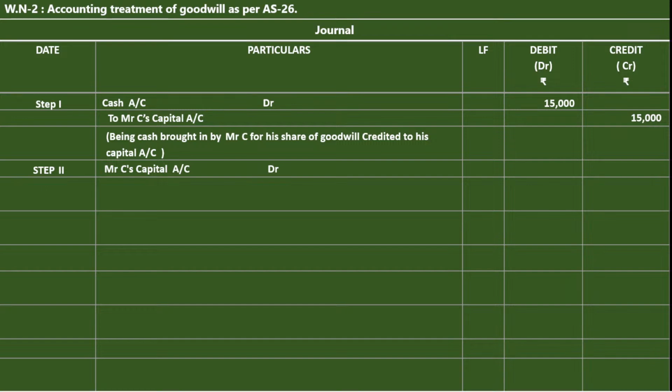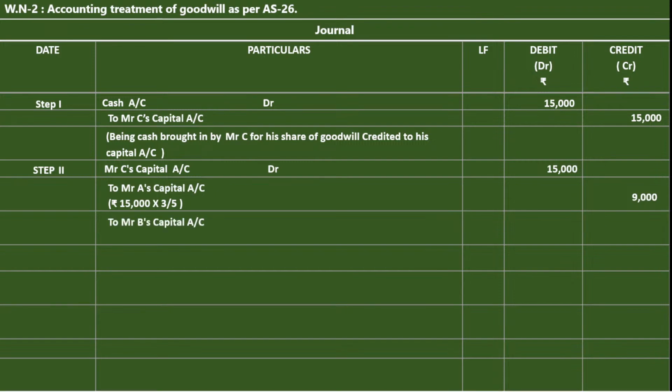When you transfer the amount from C's capital account, his capital account decreases. So Mr. C's capital account debit rupees 15,000, to Mr. A's capital account, this 15,000 in the sacrifice ratio of 3:2: 15,000 into 3 by 5, where 3 belongs to A and 3 plus 2 is 5, rupees 9,000.